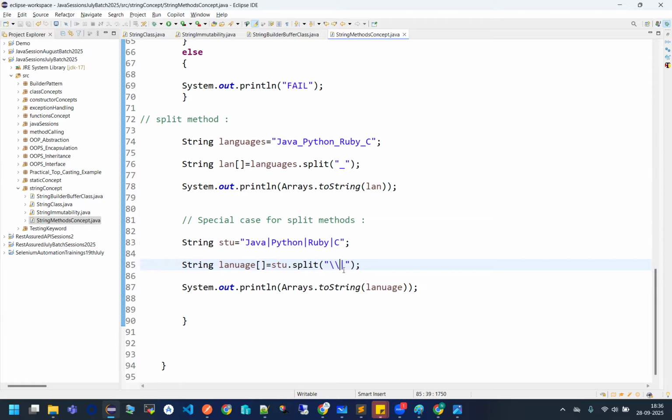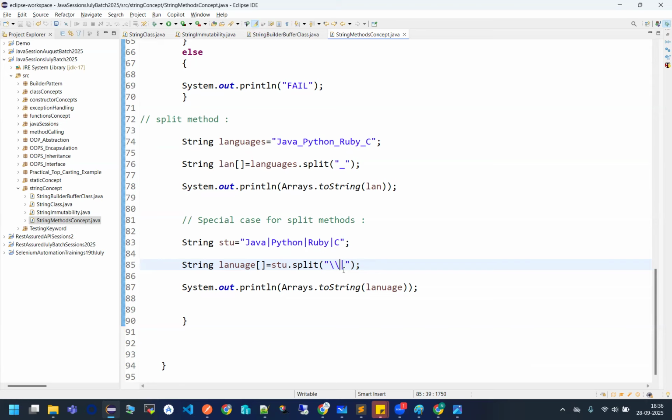So double backslash means what? It's an escape character. Consider it as a pipe only. Don't consider it anything else. So in this way, you can use this backslash whenever you find that your operators or separators are not working. This is a special use case.